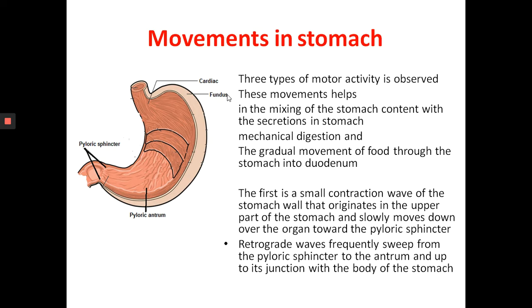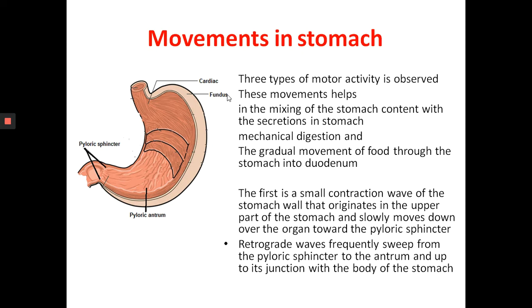Chyme that is not emptied will continue to churn in the stomach until it can pass through the pyloric sphincter. So only a small part of the chyme is passed to the duodenum. The rest will go back into the body of the stomach and get churned. The concentration of gastric smooth muscles is higher in the body part, and they cause contractions which aid in mechanical digestion.